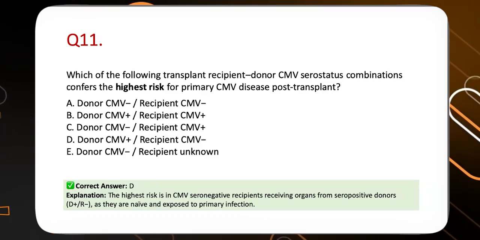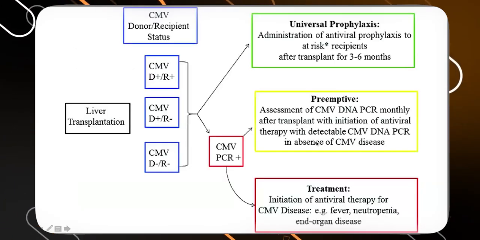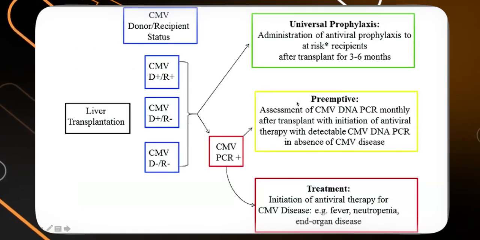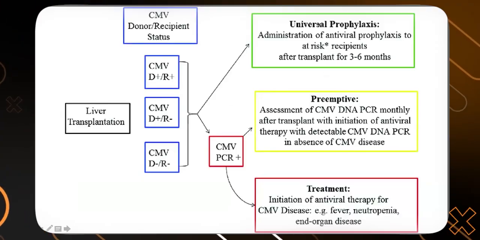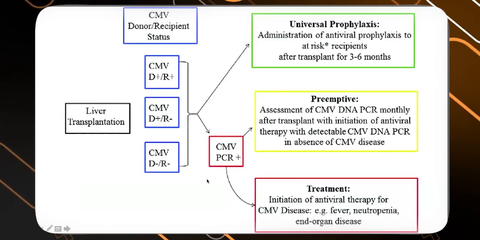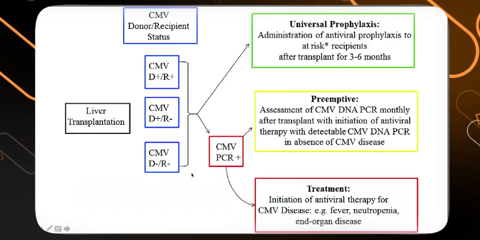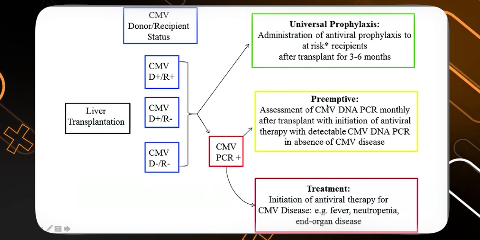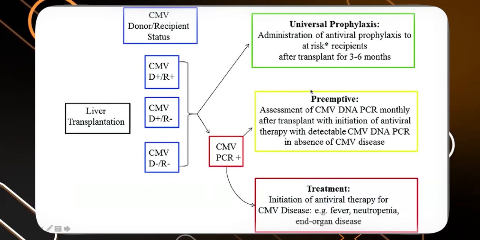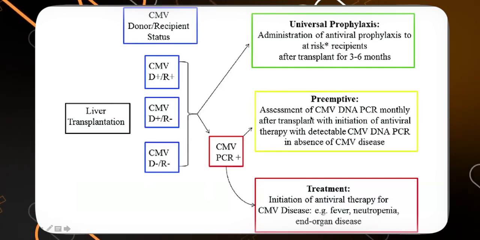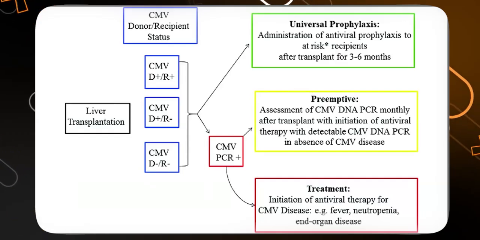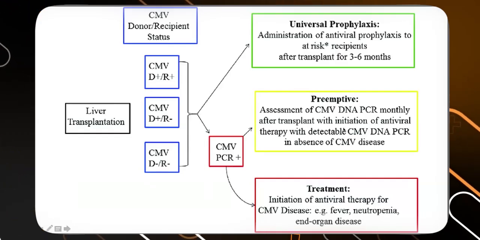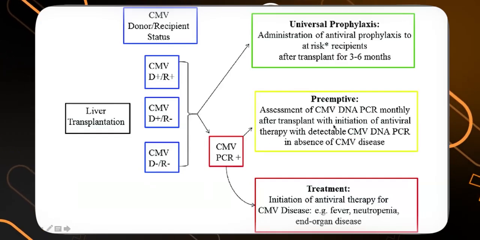Good that most of you have given the right answer. Again, this is more of a theory part. Universal prophylaxis is the rule for D plus R minus. Even for D minus R minus we give prophylaxis, especially if the recipient receives blood or blood product transfusion, because they can get CMV from blood and blood product transfusions as well.